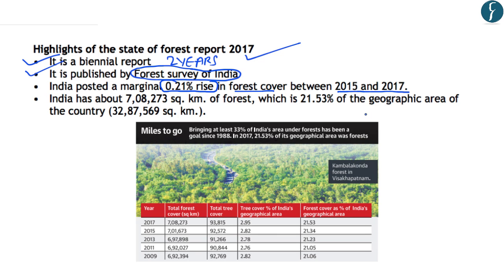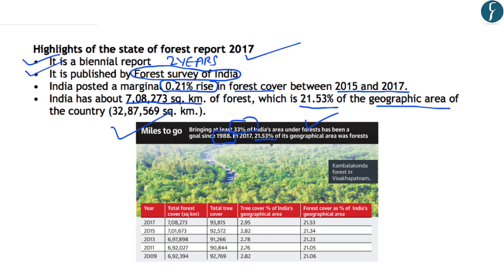And this report highlights that India has a forest cover of about 7,08,273 square kilometers, and this is 21.53% of the total geographic area of the country. Now it is important to note that India's target is of bringing about 33% of India's area under the forests, and this goal was stated in the forest policy of 1988. And as has been shown in this infograph, presently the forest cover in India is about 21.53% of its total